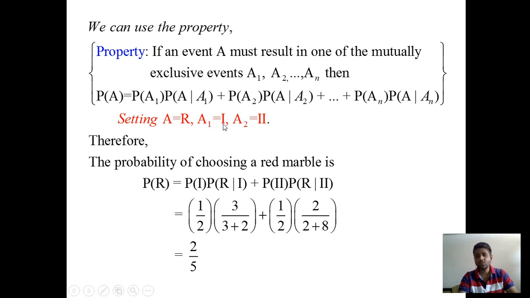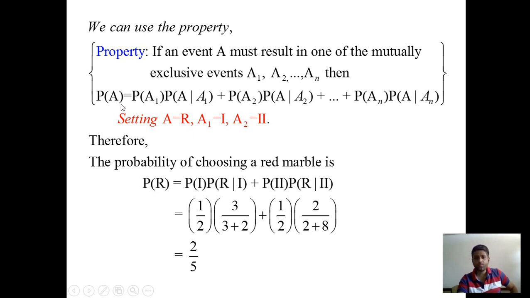So A1 is replaced by Roman 1, that is box 1. The second event is represented by Roman 2, that is box 2, and capital A is replaced by R, that is the red marble.